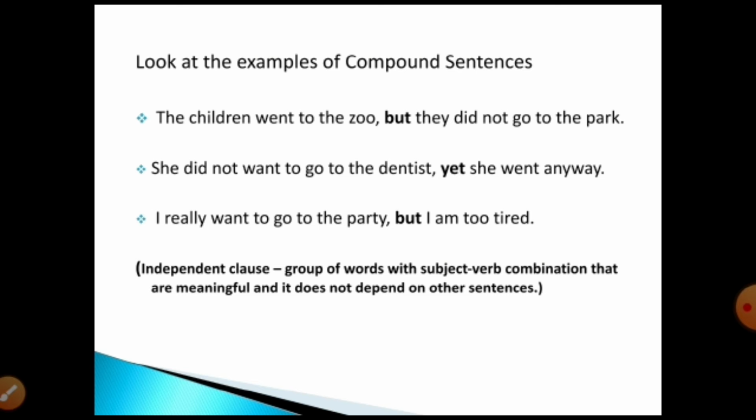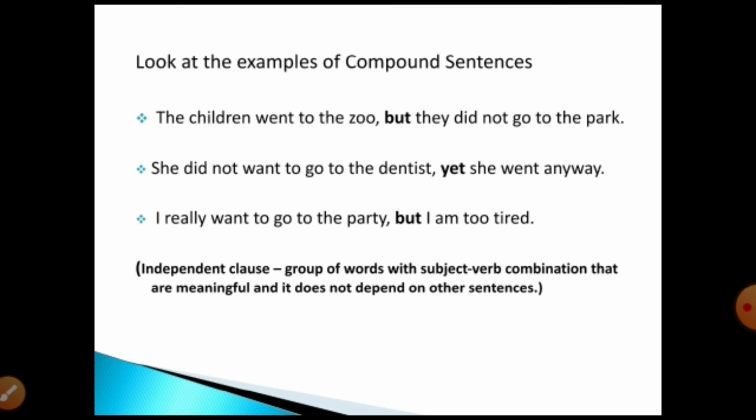The children went to the zoo. They did not go to the park. That we have seen. Okay, the next one, she did not want to go to the dentist, yet she went anyway.